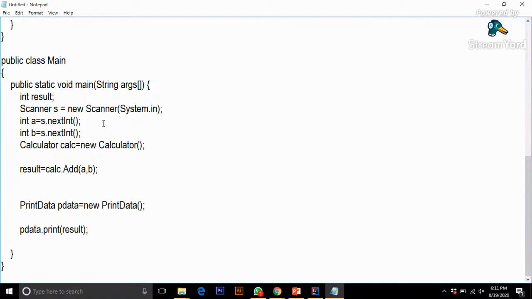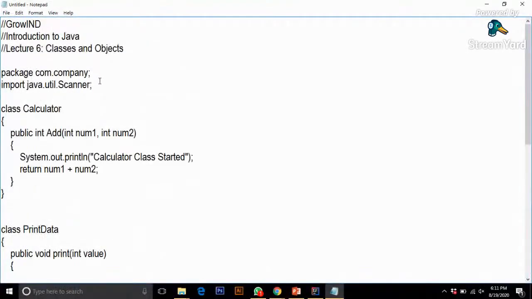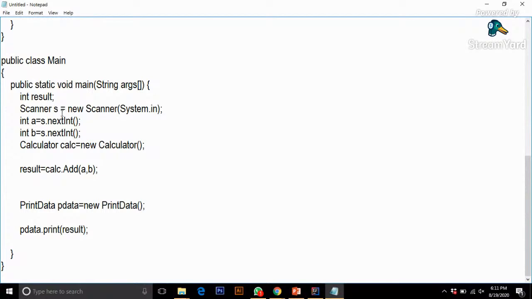Coming on to the main method, in the main method we have an integer result, and then we have introduced a scanner object. Before we introduce the scanner object, we have to import the scanner package, that is java.util.Scanner, and then we type Scanner s.